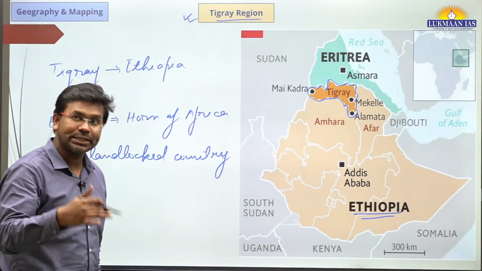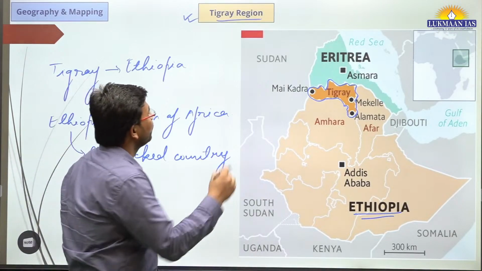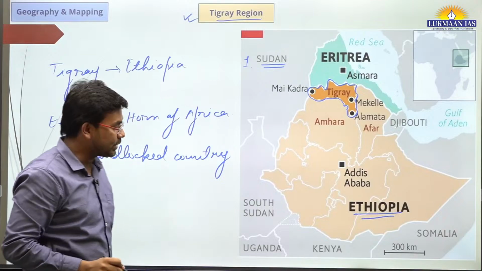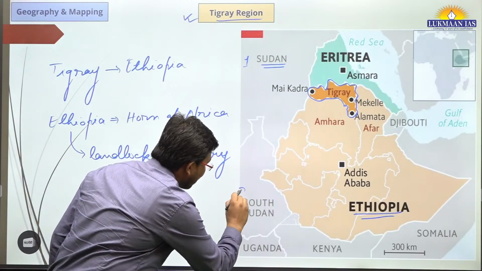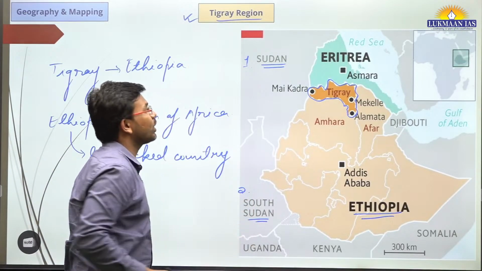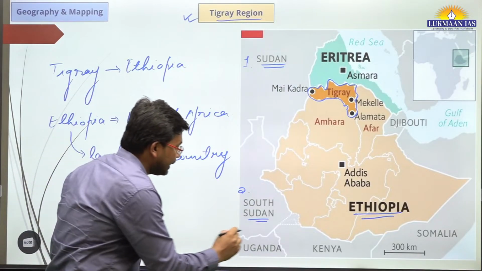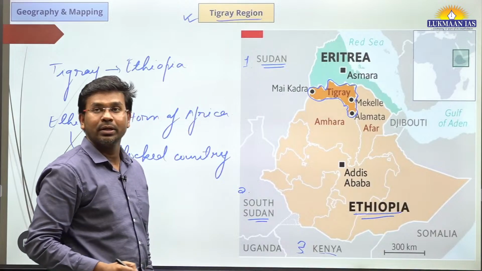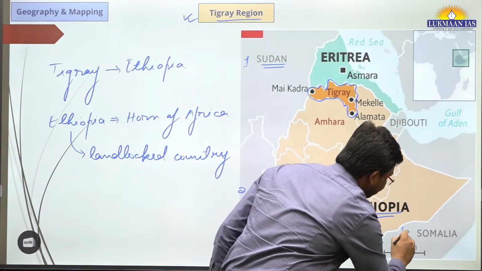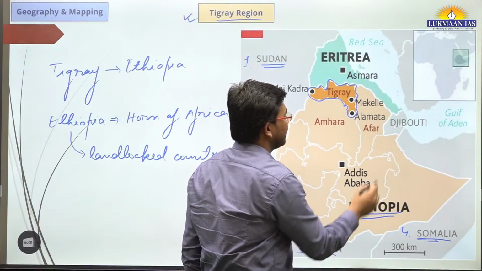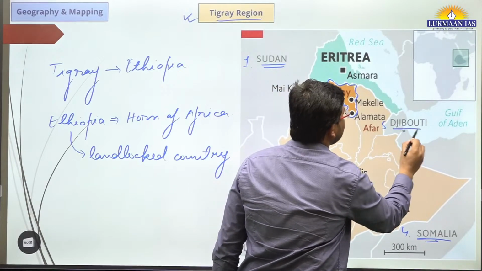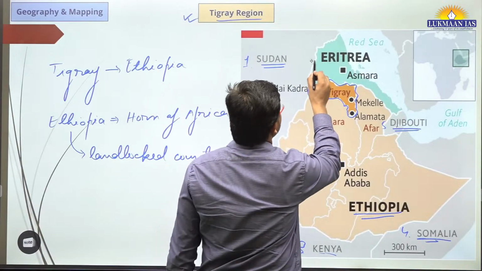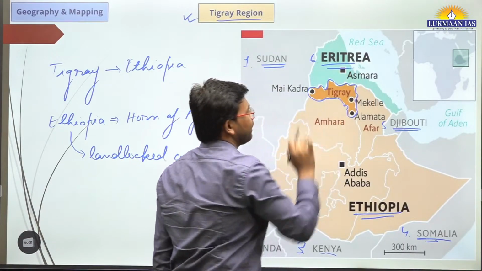So let us see which countries are bordering Ethiopia. One of the countries is Sudan. Then we have South Sudan. Third is Kenya. Then the fourth country is Somalia. Then Djibouti is the fifth country. Then Eritrea is the sixth country.